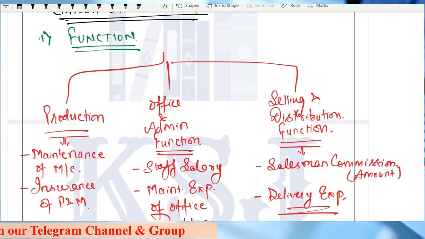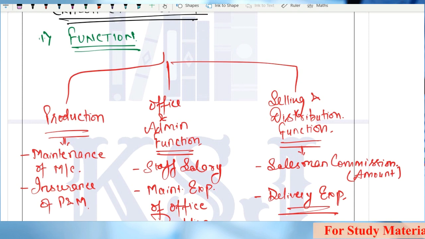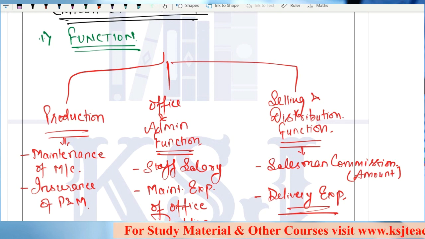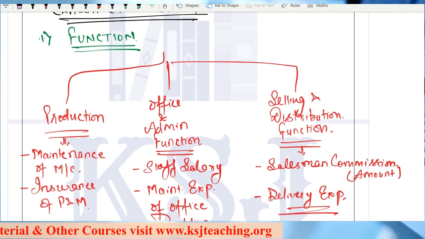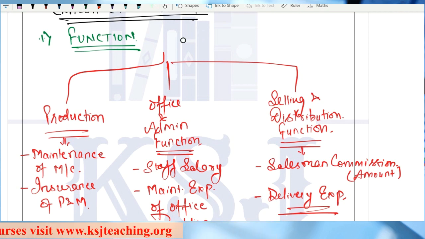Basically three functions in any factory. That is production, the area where we are making the product. Second is office and administration function, where our accountant is sitting, where the overall administration of the factory is going on, where the supervision is going on, where the head of that factory is sitting, where the owner of the factory is sitting.